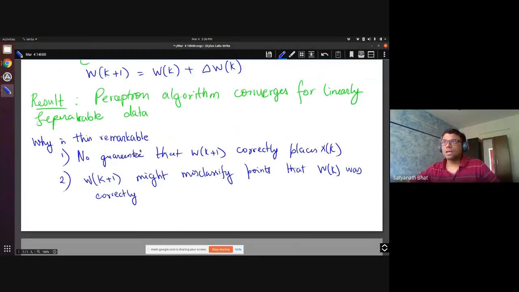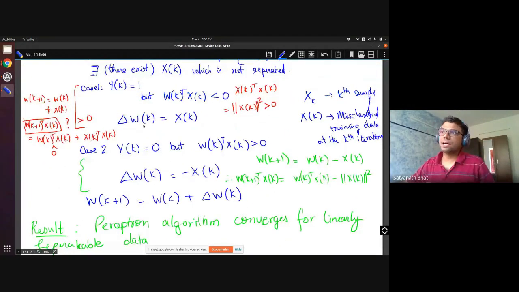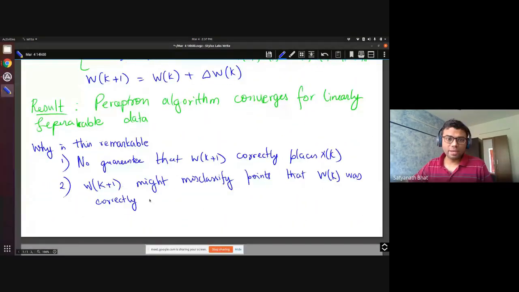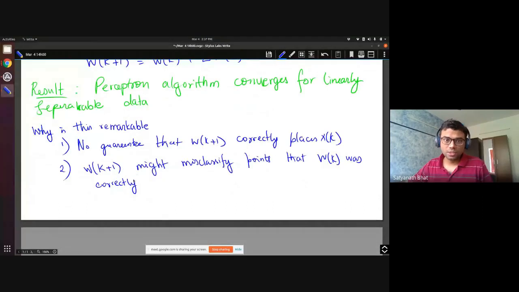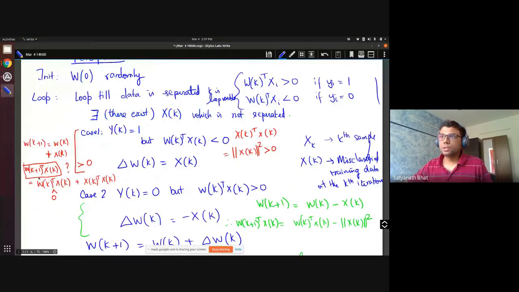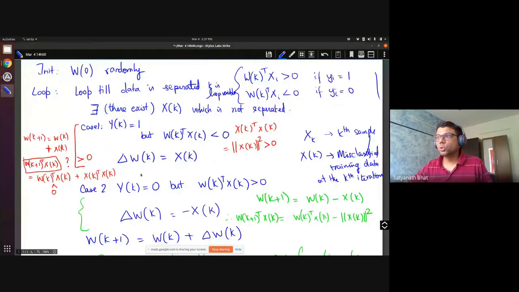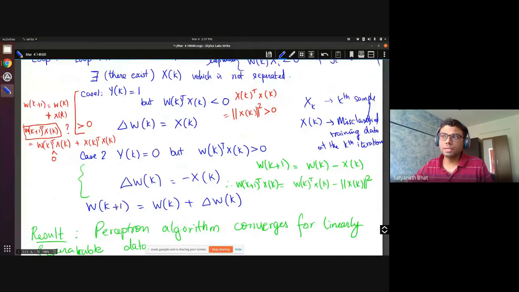Since we are not looking at the entire data at the update step, we are looking at one data point at a time. So when we are doing a local correction, this might very well happen, and we can see some examples to really show. I am not making any check. Once I do this update, I'm not seeing how many points are being correctly classified, how many are not. So it is not immediately clear which points previously not correctly classified will now be classified correctly.